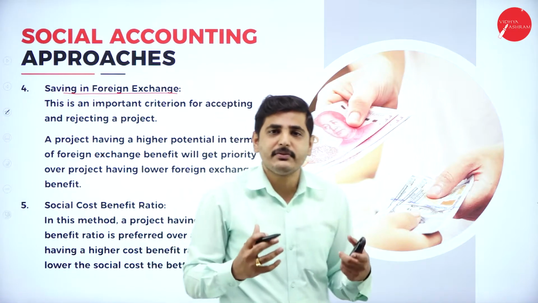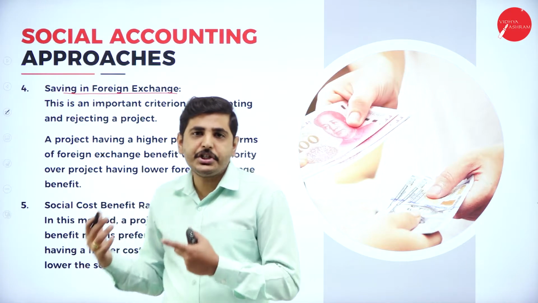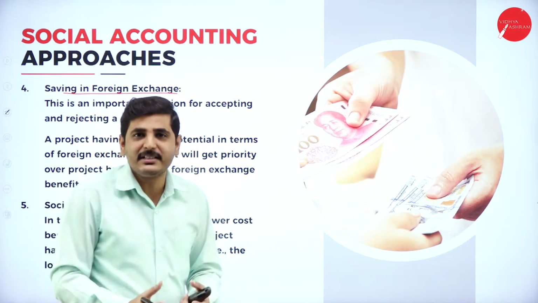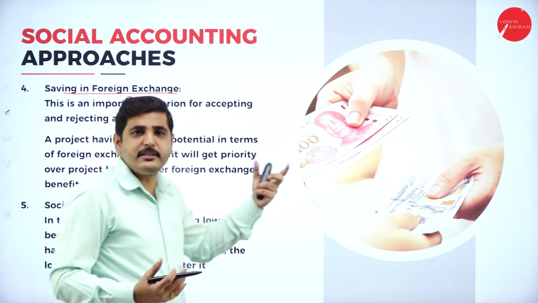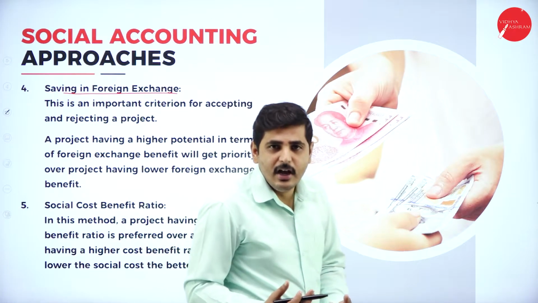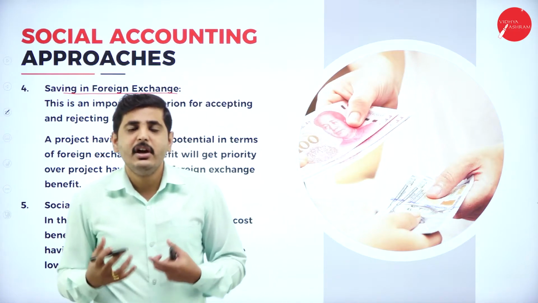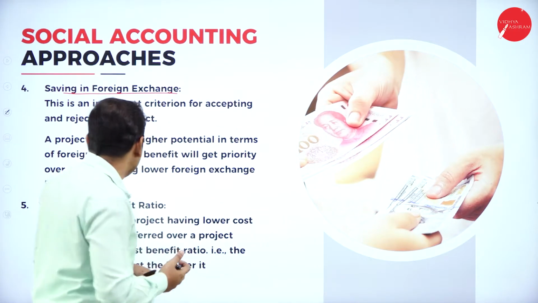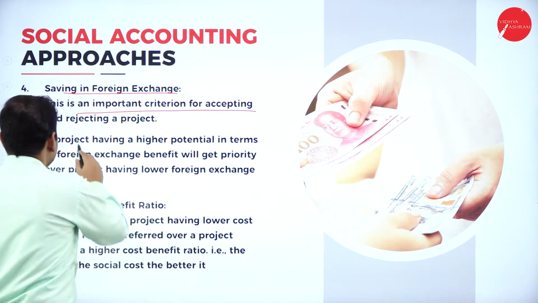We can avoid purchasing raw materials, it may be iron ore, any other types of ore, or other industrial materials. So by this we can save foreign exchange, and we can improve our GDP also. This is an important criterion for accepting and rejecting projects.